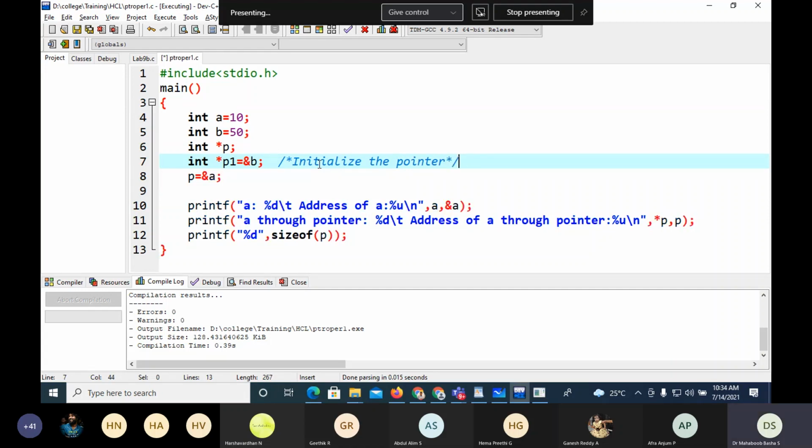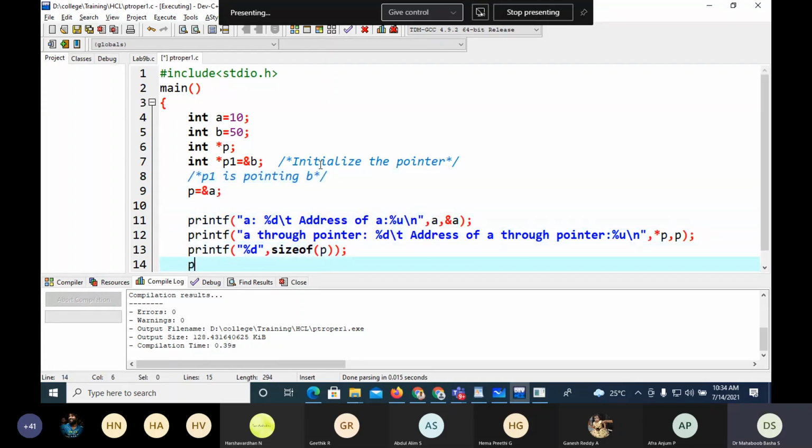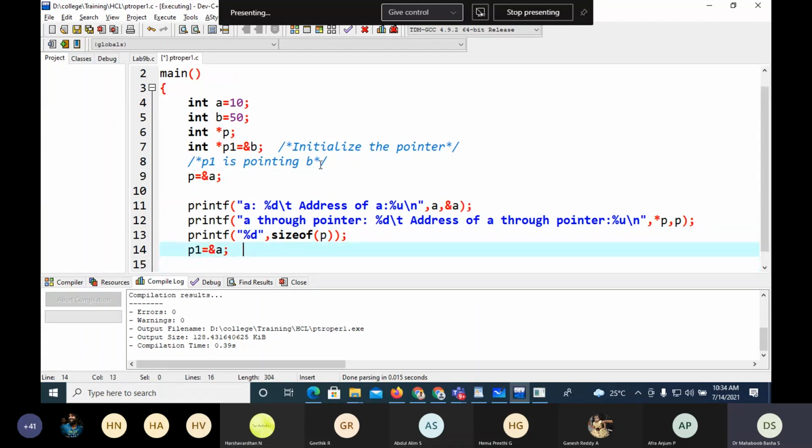Now, once a pointer is pointing to a variable, it is not necessary that it should be pointing to the same variable. Later, it may point to some other variable. So here, P1 is pointing to B. Later, I may make it point to A. There is no problem. So I can say P1 equals ampersand A. So now P1 starts pointing to A.